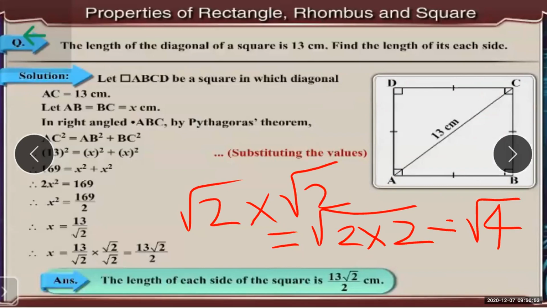So in this case, if you know the properties of parallelogram, rectangle, rhombus, square, if you are well versed with the properties, then whatever type of question comes, you will be able to solve it.